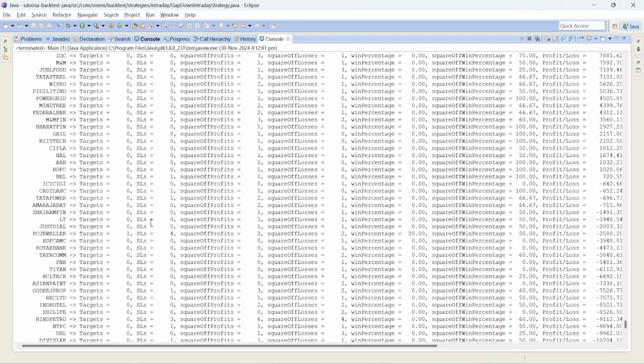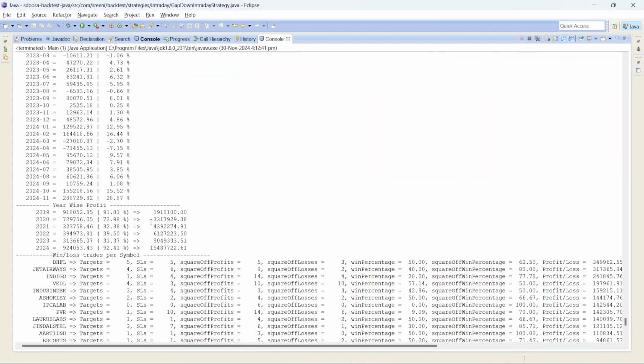If you look at the yearly P&L, here it is, year-wise. In 2019, this strategy gave a stellar return of about 92%. Then 2020, 72, 21, 32%. 2022, 39, 31. Then again, 2024 performed very well, 92%. This is the compounding one.